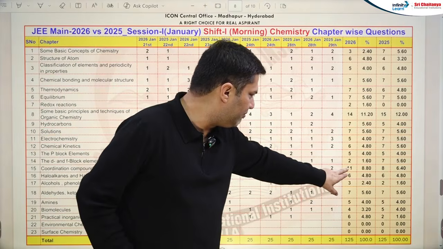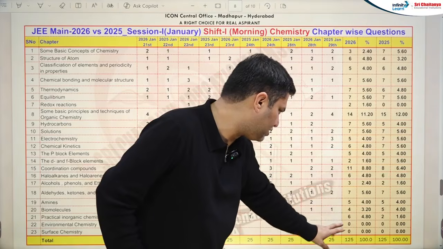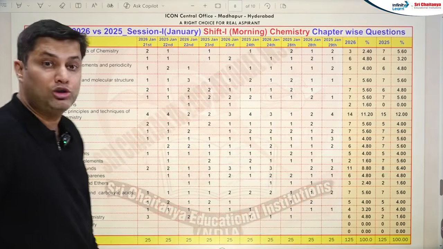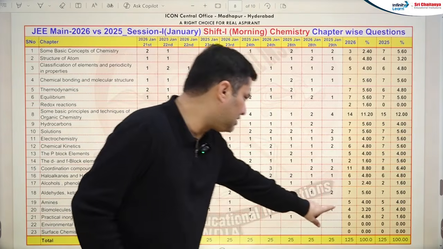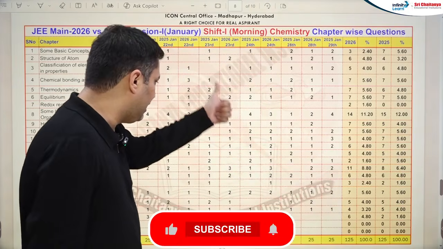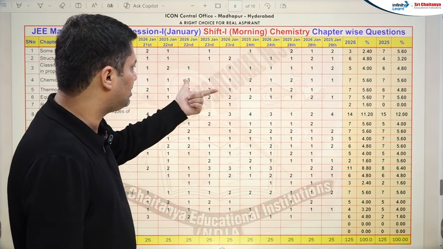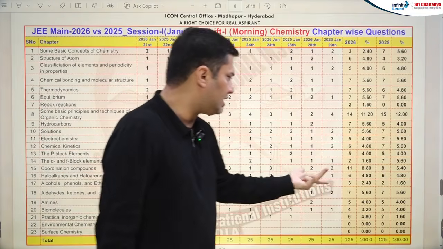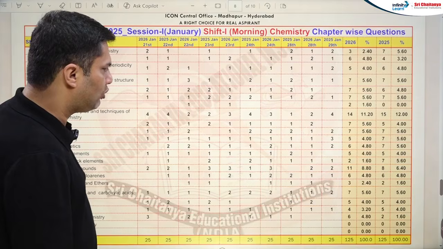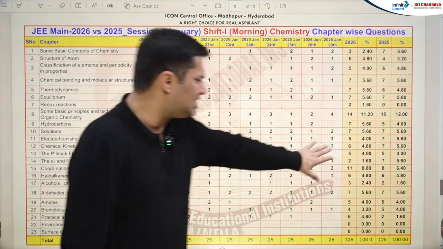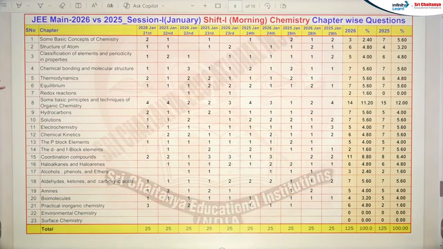Coordination compounds, the weightage has been increased. Coordination compounds, and again 7, 7, 5, 5, 4, 5, 6, 6, 2, this chapter. Practical inorganic chemistry has been increased. This practical inorganic chemistry, coordination compounds, please note down all these things. Coordination compounds, atomic structure, all these chapters have a high increment. The remaining chapters have slightly lower change, for example solutions have only 5 questions, electrochemistry 6, but slight change, not very high change. The high changes I have already told you. So this is about shift 1 of both the years.